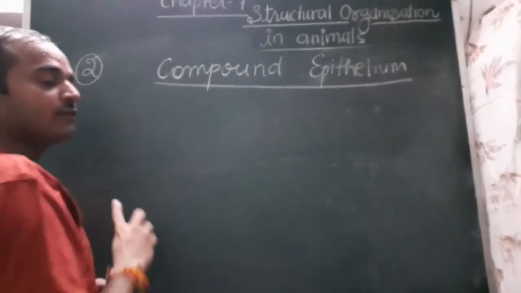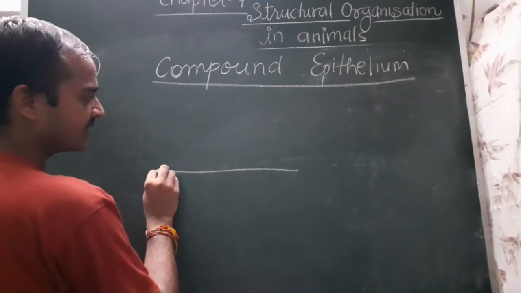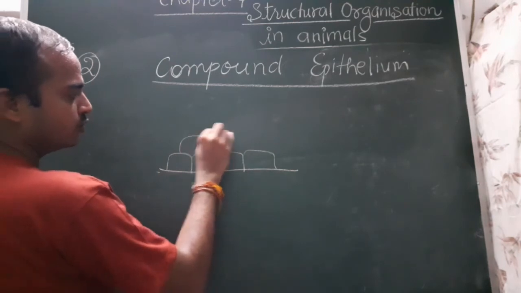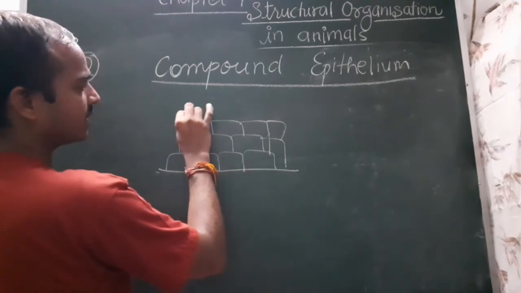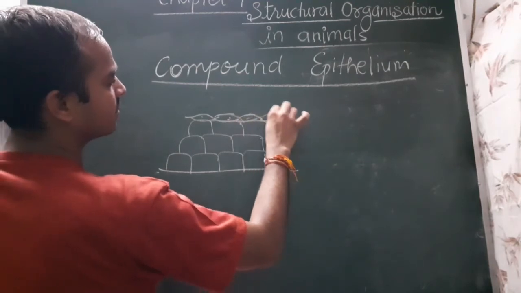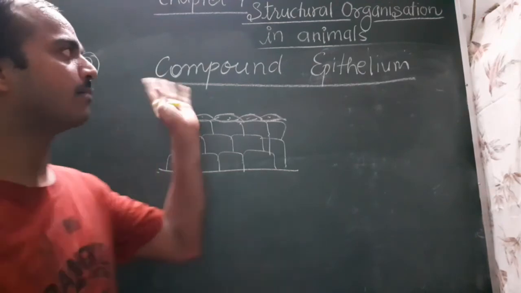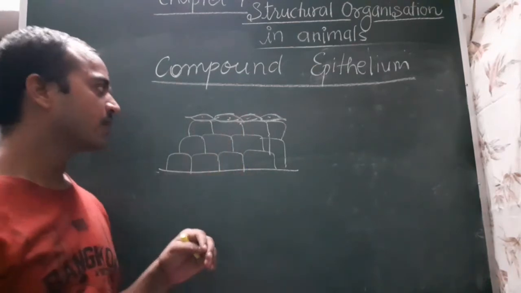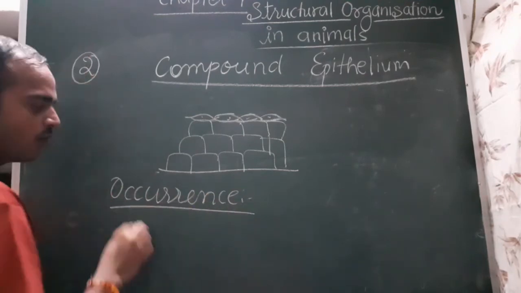As the name suggests, simple epithelium is made up of a single layer of cells, but compound is made up of multiple layers of cells. This is the basement membrane, and on it one, two or more layers of cells may be present, and the outermost may be simple squamous epithelium also. So it is multi-layered. This type is known as compound epithelium tissue, and as it is a thick layer, its occurrence is, it forms the lining of the skin.